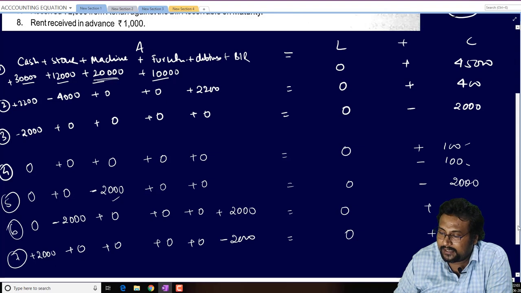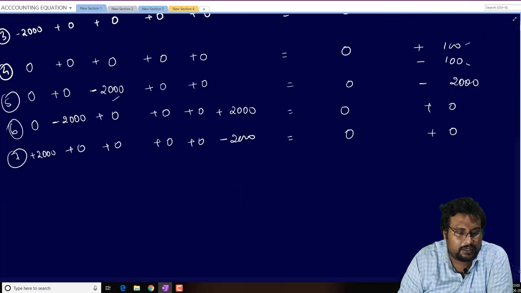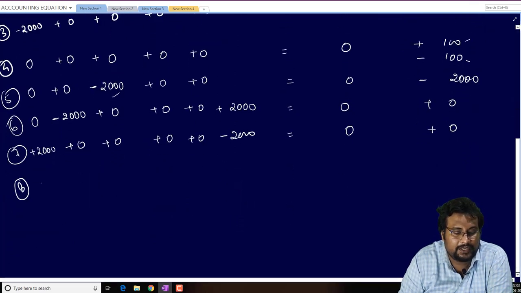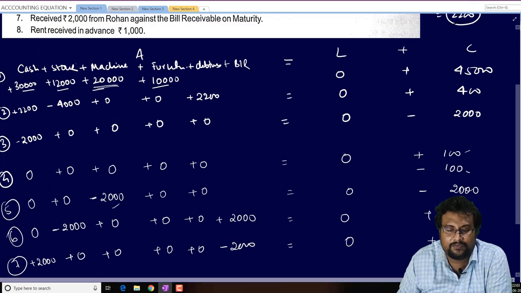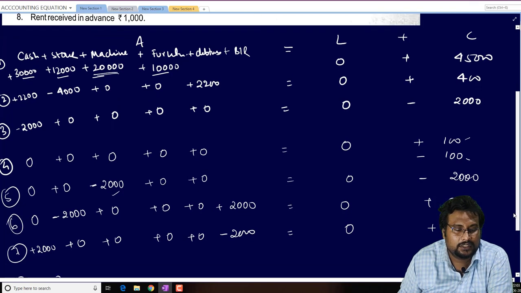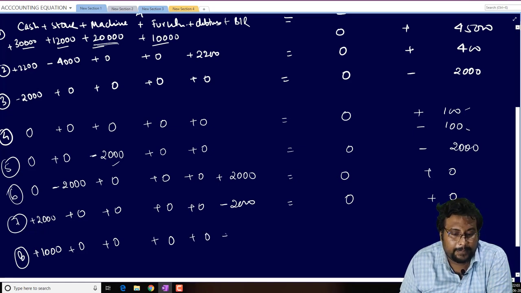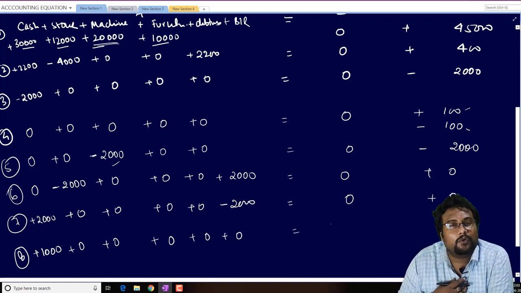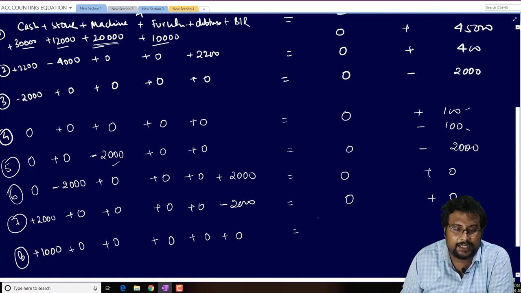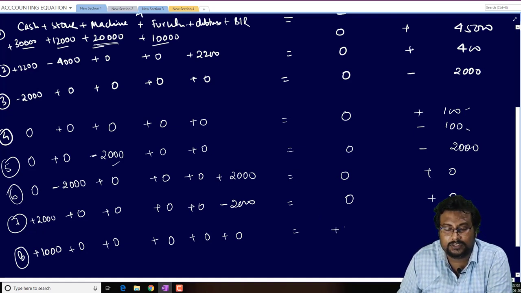So what thing is added in the cash in transaction number 8 beta? Cash is increased because you received the income. You see here, rent received in advance, so you received the income. So 1000 is in the cash column. No effect on stock, no effect on machine, no effect on furniture, no effect on debtors, no effect on bills receivable, but income received in advance is our obligation, liability. That's why it will be added in the liability side 1000, and in capital no profit, no loss.